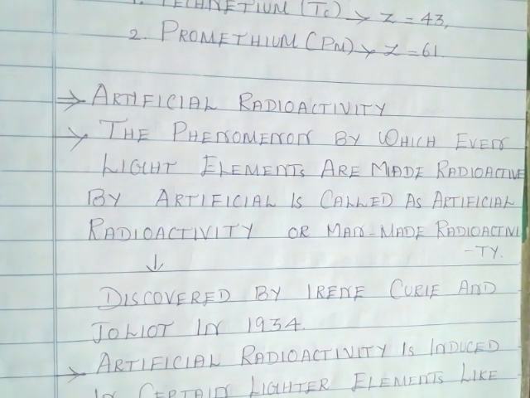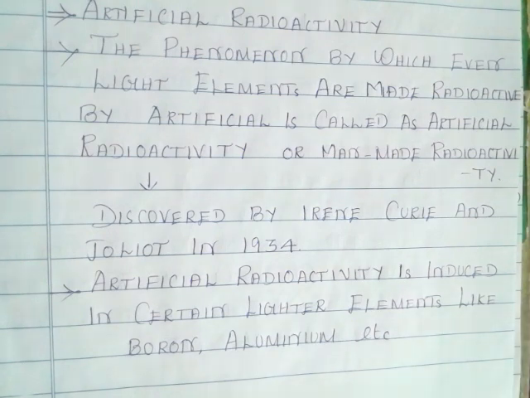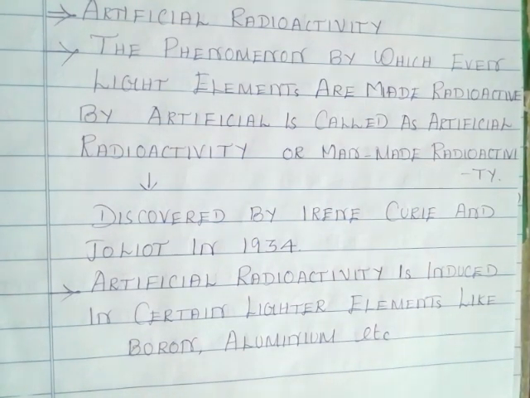This phenomenon was discovered by Irene Curie and Joliot in 1934. Artificial radioactivity is induced in certain lighter elements like boron, aluminium, etc. These are light elements. The atomic numbers of these elements are very, very low.